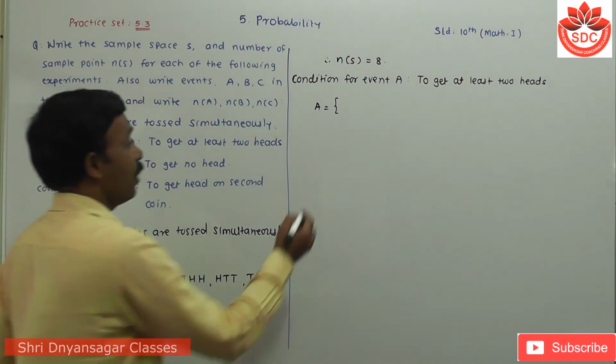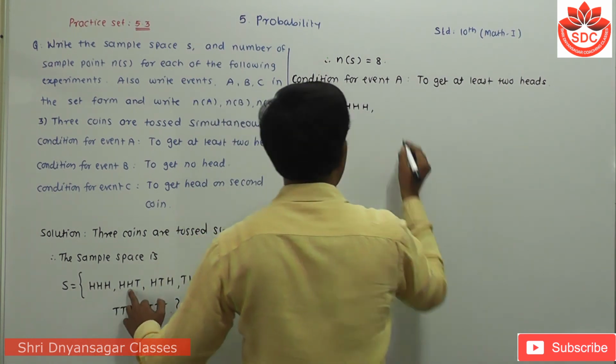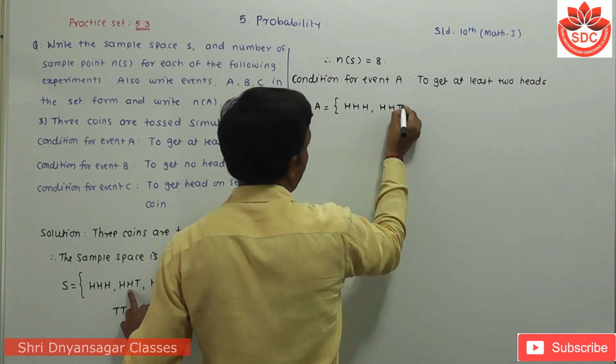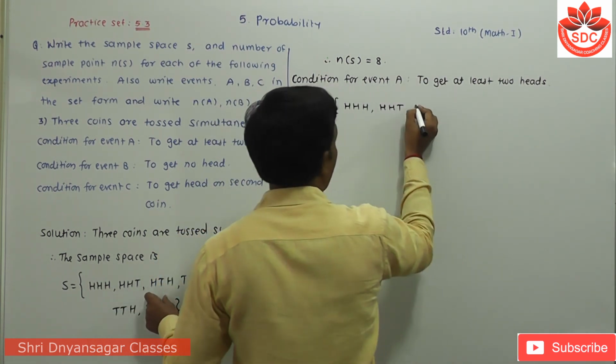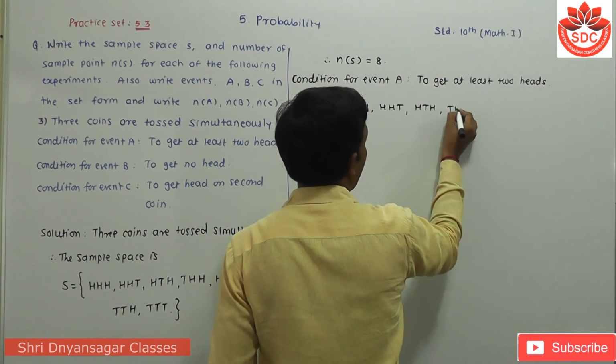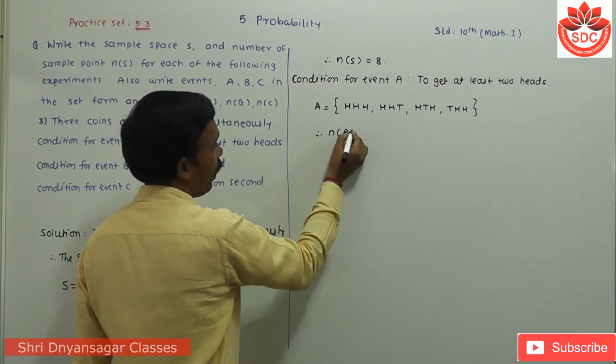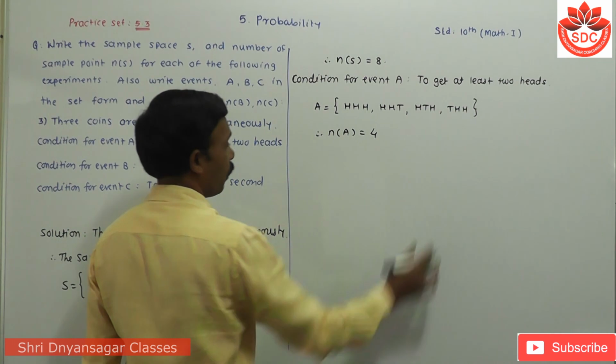By using this, I have to write HHH, then HHT, then HTH, and then THH. So the number of A is equal to how much? 4.